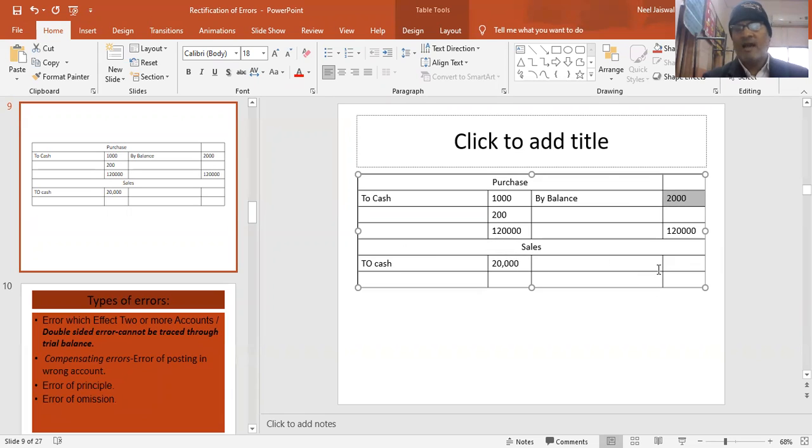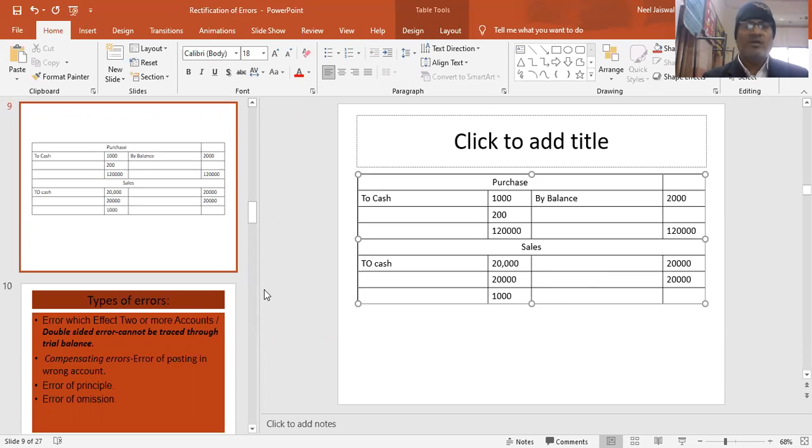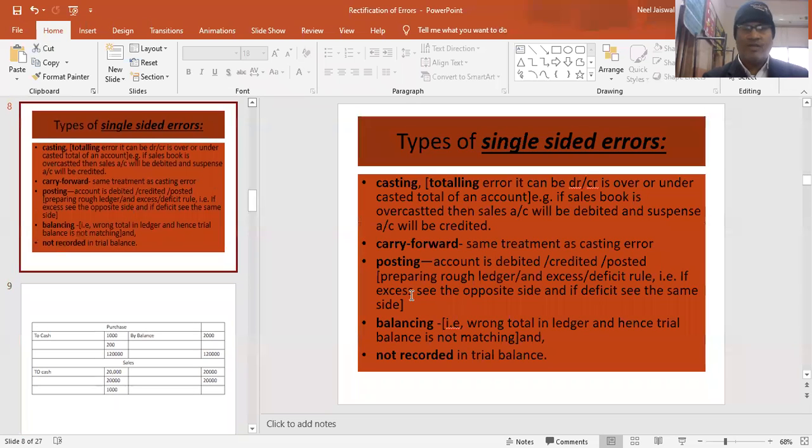Similarly, in sales, I am writing 20,000 correctly as the balance, but when I am bringing it down, the carry forward balance, this balance only will go in the trial balance. Over there I am writing only 1,000. So this balancing total is wrong. While balancing I am doing wrong. So in this case, there will also be an error, because this figure only we are taking to the trial balance, which is the wrong figure, and hence my trial balance will not match. This is also called single-sided error. Hope you have understood single-sided error.